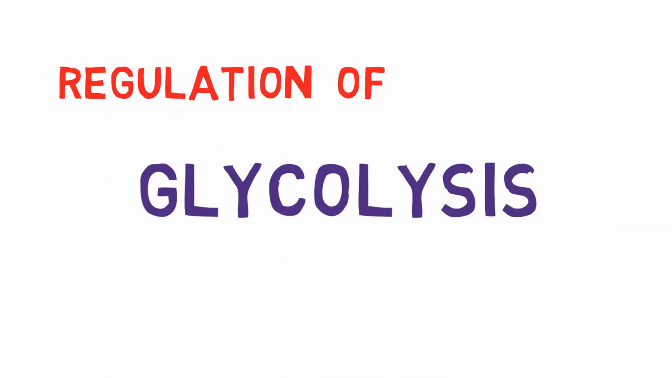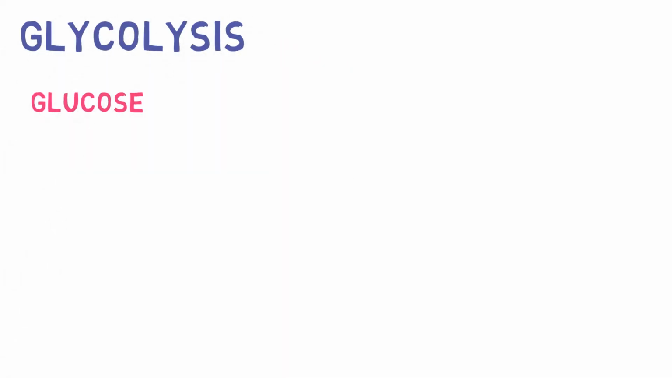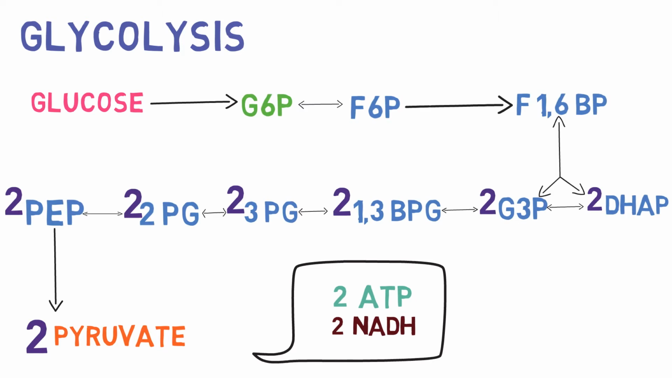Today we are going to discuss the regulation of glycolysis. We explained the glycolytic pathway simply in one of our previous videos. What is glycolysis? It is the breaking down of a glucose molecule into two pyruvate molecules while producing 2 ATP and 2 NADH molecules through several reactions.